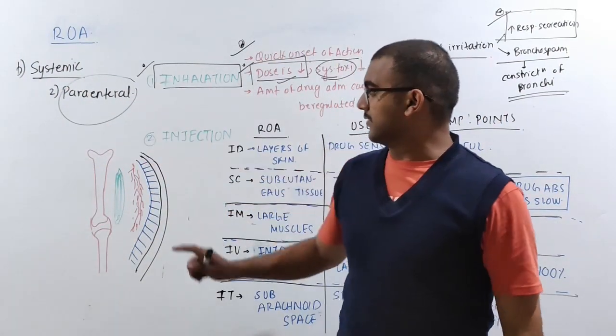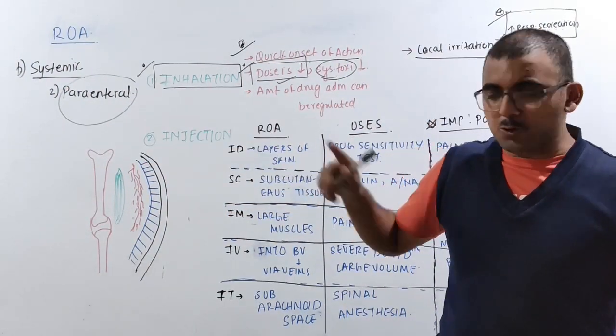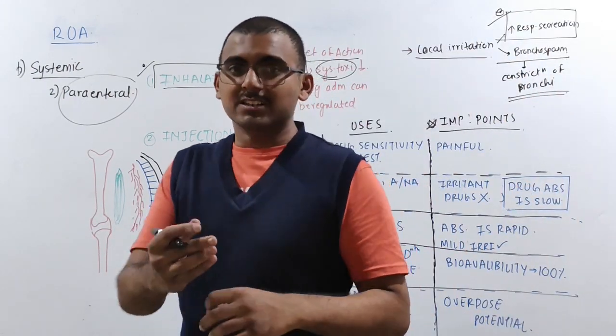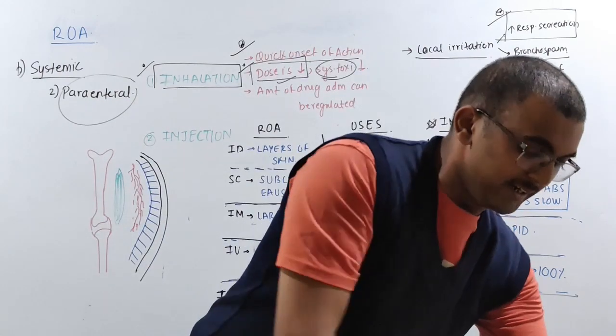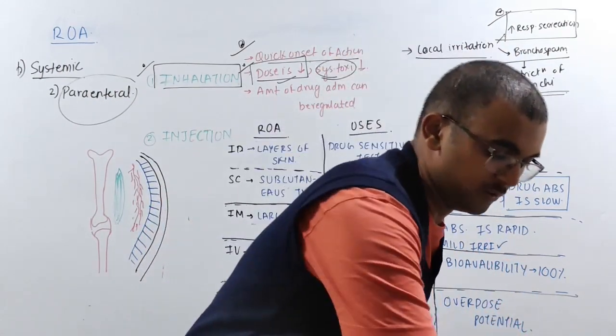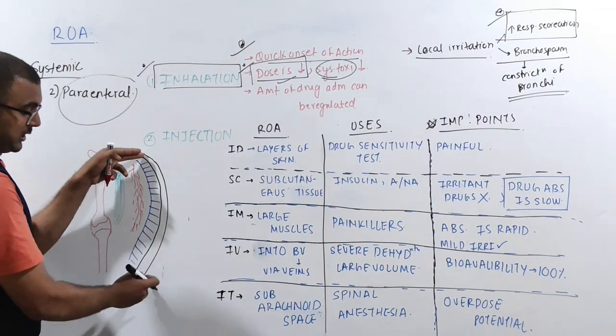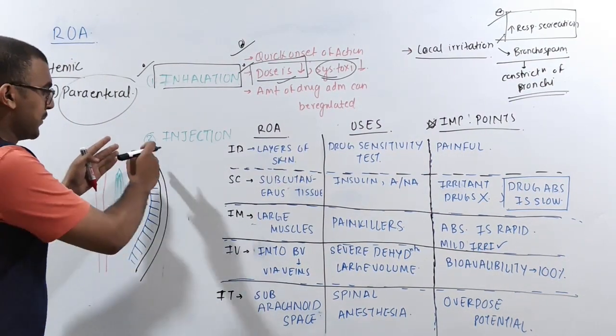Now, the next one under parenteral is the injection. See, this might confuse you, okay? Let's go for a simple thing and try to understand the main mechanism. If you know the mechanism, it will be easy for you to understand the whole phenomenon, okay? See, now, this is the outermost layer of the skin, that is the epidermal layer.